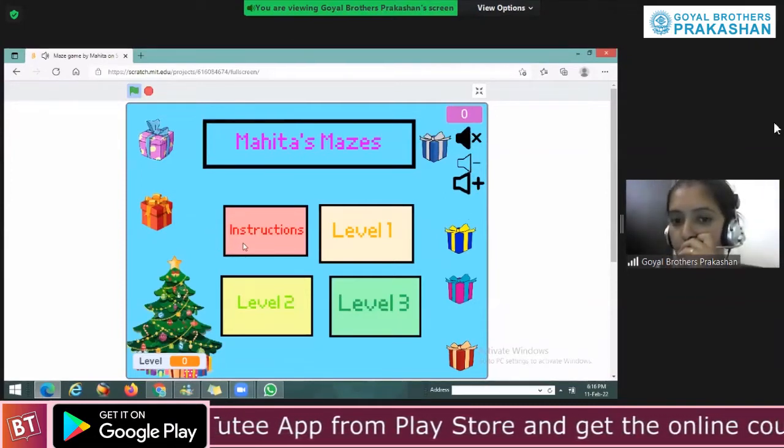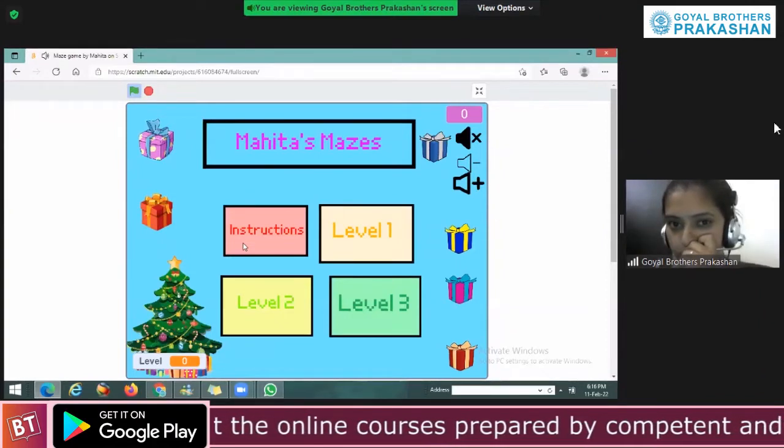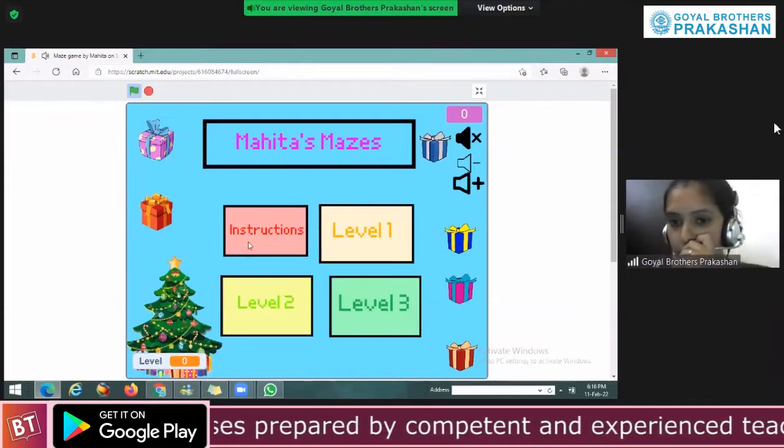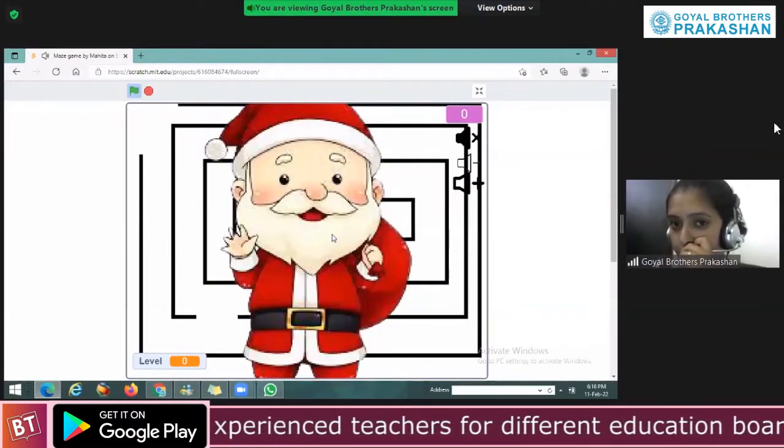So see, if you want some instructions to play this game, you must help Santa get across the maze and find his gifts. Okay, so these were the instructions. If you want to go to Help level: help me find my gifts by getting me through the maze.